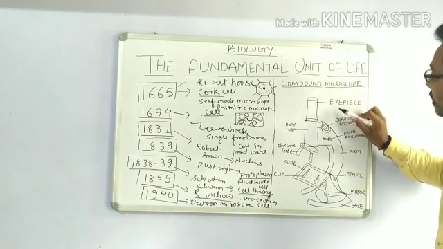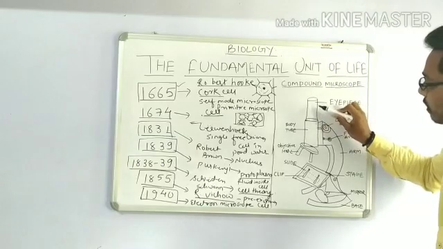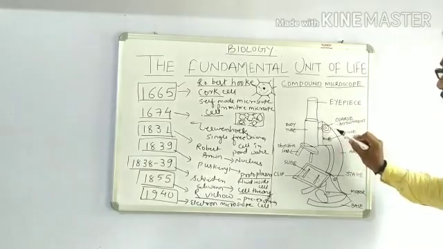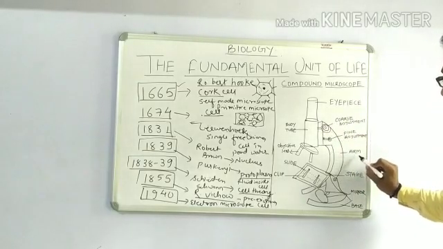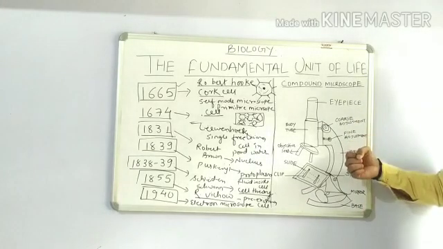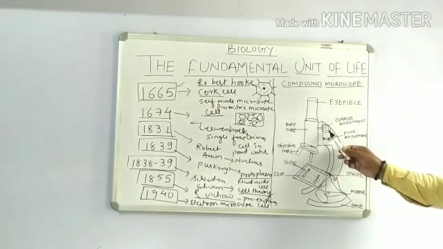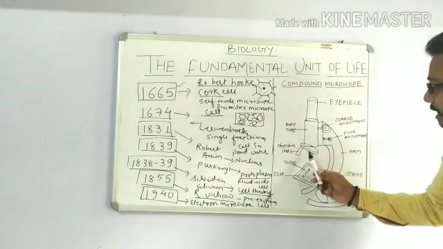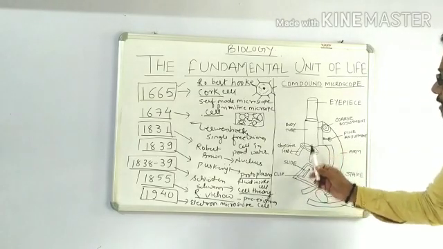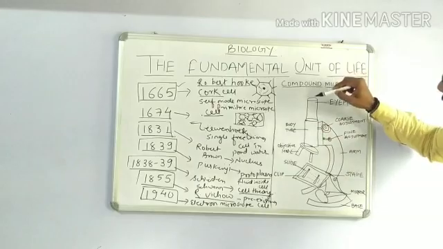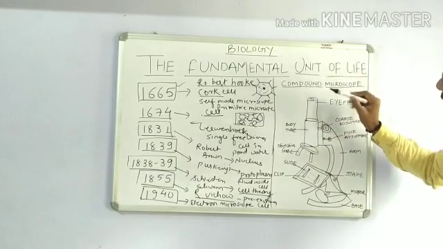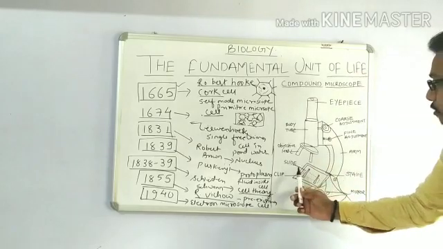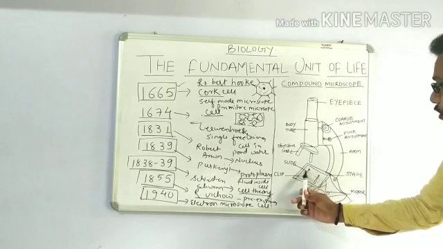This particular part is known as the eyepiece, and just below the eyepiece there is a body tube. Further behind the body tube there is an arm. You can see there is an arm by which we handle the microscope. And this knob is known as coarse adjustment. This knob is known as fine adjustment. Now you can see here there are two objective lenses. And in this eyepiece we have a lens which helps us to see the specimen kept on the stage. And this is a slide which I have made with dotted lines.